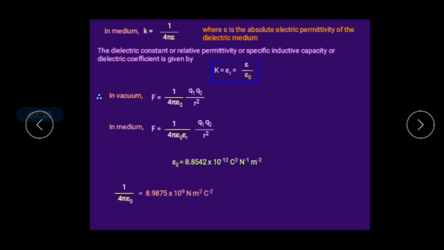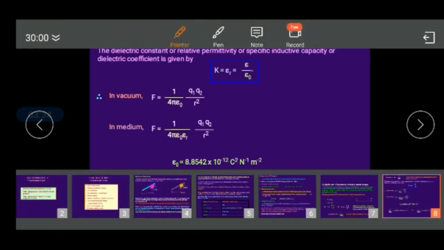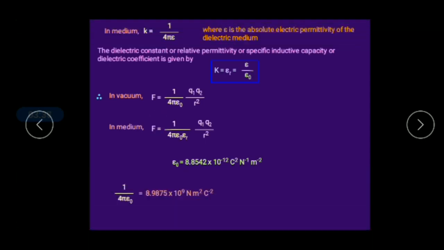The 1 by 4 pi epsilon naught value is equal to 8.9875 into 10 power plus 9 Newton meter square per Coulomb square. So it is exactly opposite to the unit of epsilon naught, because it is the 1 by 4 pi epsilon naught value. We can round off this value to 9 into 10 power 9 Newton meter square per Coulomb square. These are the values you have to memorize.